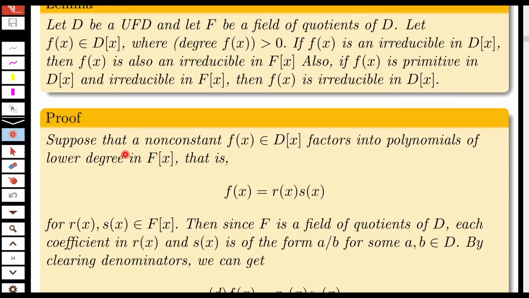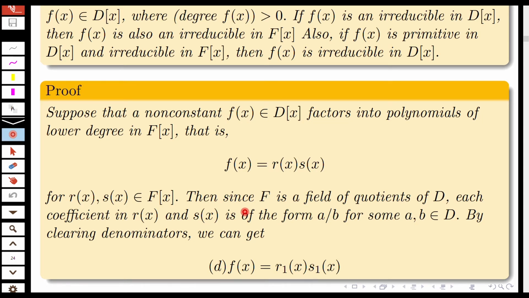Suppose that a non-constant f(x) in D[x] factors into polynomials of lower degree in F[x]. That is, you are considering f(x) in D[x], and suppose that f(x) factors into r(x) s(x) for r(x) and s(x) in F[x]. Then since F is a field of quotients of D, each coefficient of r(x) and s(x) is of the form a/b for some a, b belonging to D.